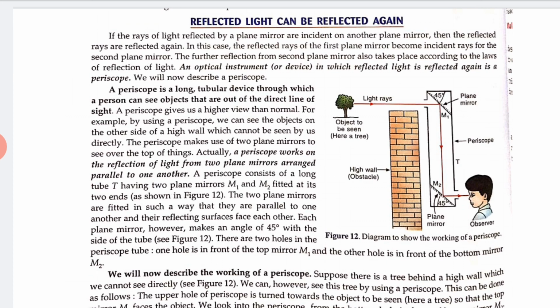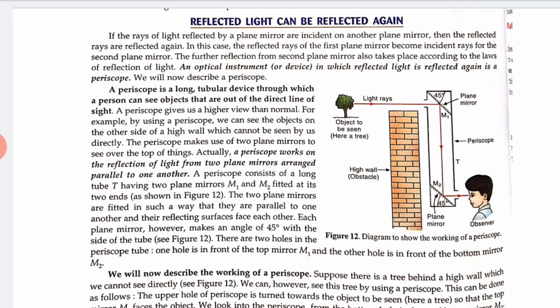Since the light rays coming from the tree enter the eyes of the person who is observing, it is possible to see the image of the tree through the periscope, even though the tree cannot be seen directly.